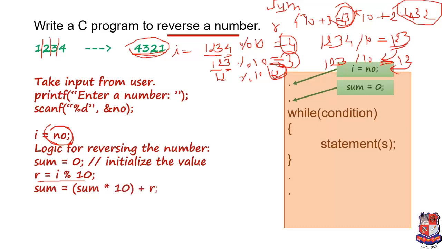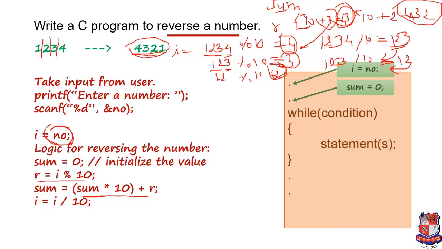Okay, sum we are taking over here. What we are doing, sum into 10, plus the value of the remainder. So we are writing our equation like this: sum = sum * 10 + r. Then we have to go for the next iteration, and for the next iteration the new value for